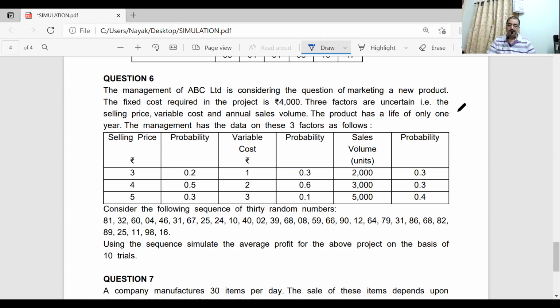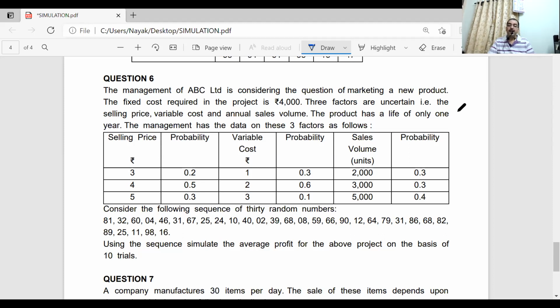Question number 6. The management of ABC Limited is considering the question of marketing a new product. The fixed cost required in the project is rupees 4,000. Three factors are uncertain: selling price, variable cost, and sales volume.